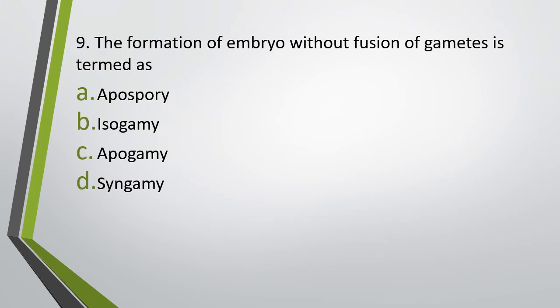Question number 9. The formation of embryo without fusion of gametes is termed as apospory, isogamy, apogamy or syngamy. Process of formation of embryo without fusion of gametes is called as. Correct answer is option C, that is apogamy.